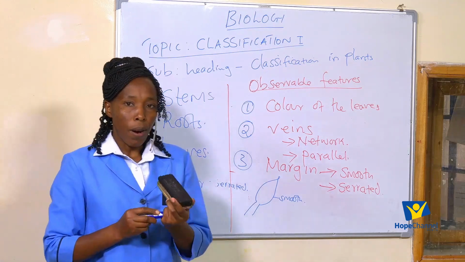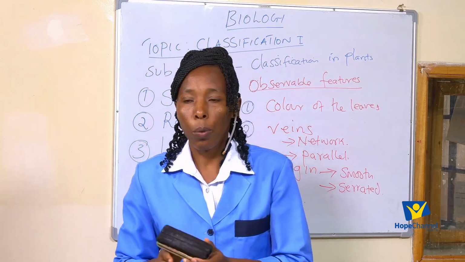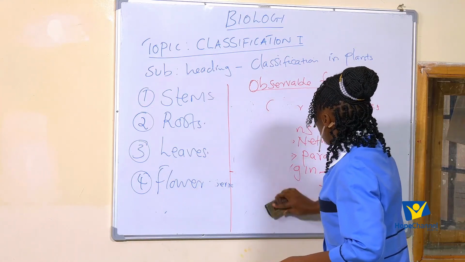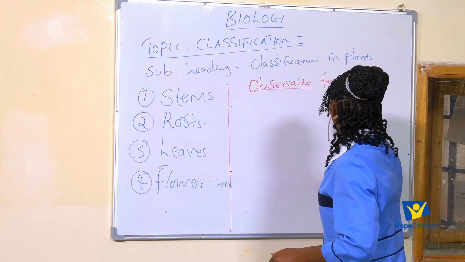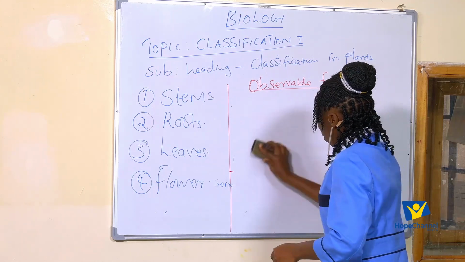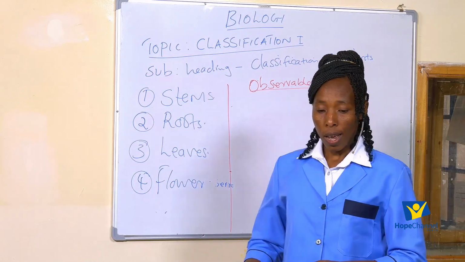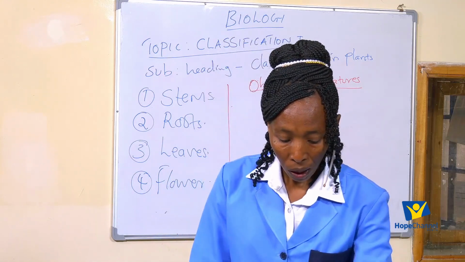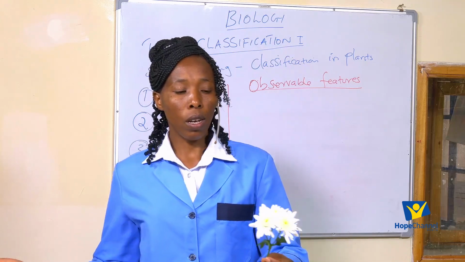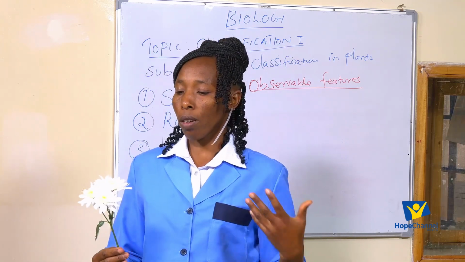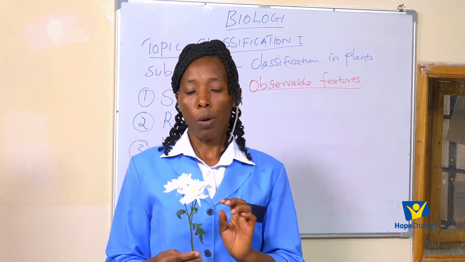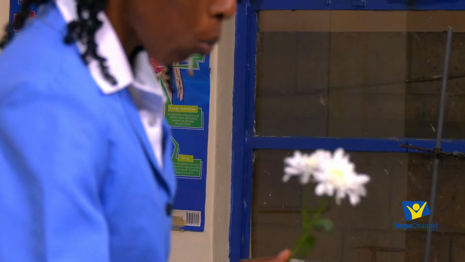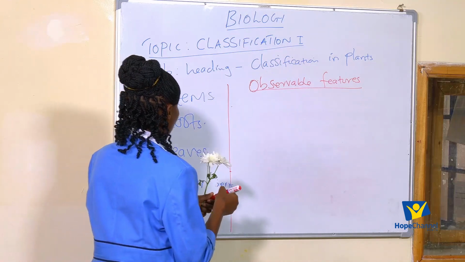Now, for the flowers, usually we have those flowers that belong to one group of plants that we call the monocots, and we have those flowers that we put into dicots. Now, for the flowers, what we use to put the flowers into groups, mostly we count the number of floral parts.